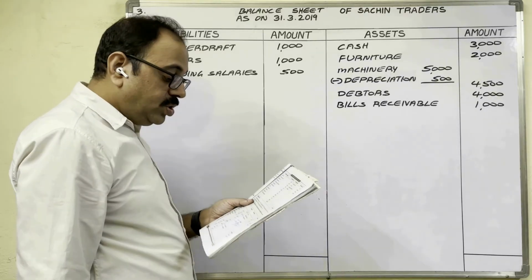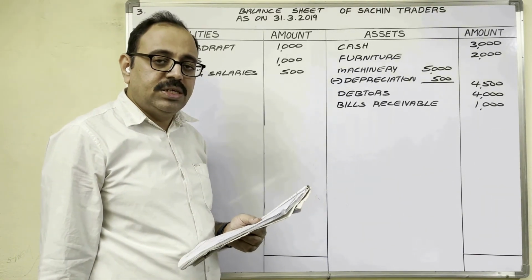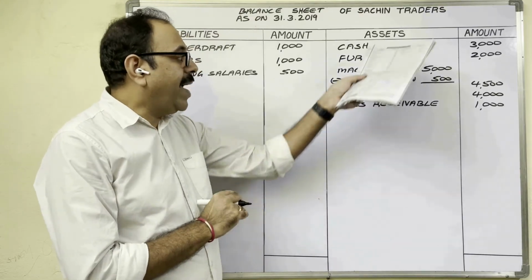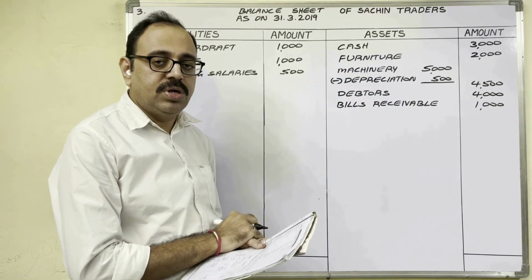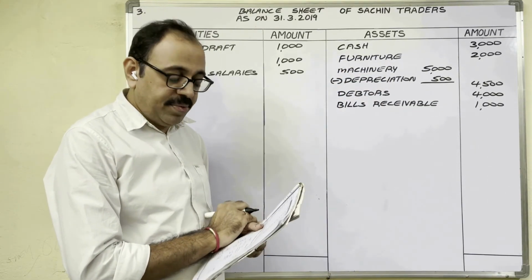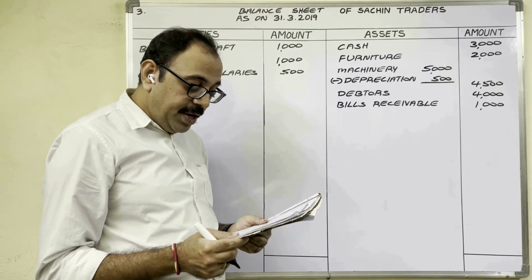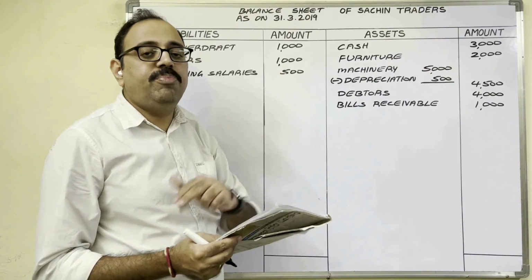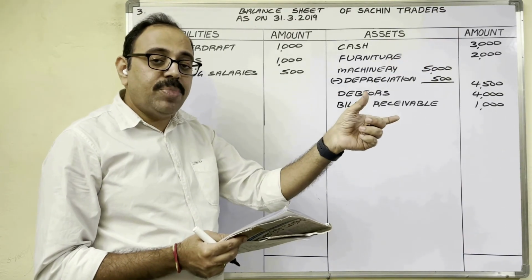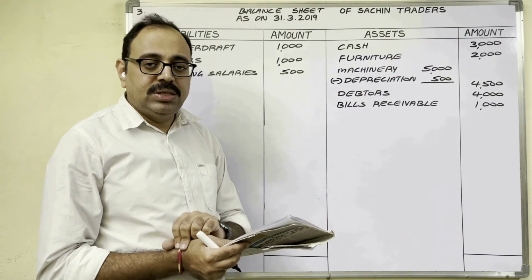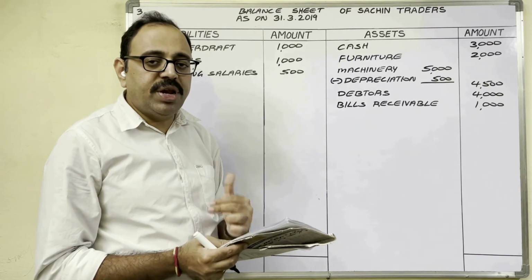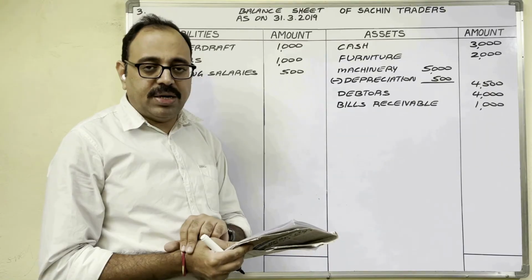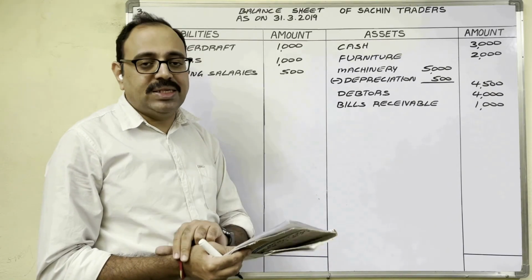Next, closing stock. It is an asset. 1 time trading account credit side. Second time in balance sheet on asset side we have to show. But we will show that at the end. Prepaid insurance. So next year insurance amount now only we paid. So insurance company became liable to us. So without receiving insurance benefit, we paid premium to them. So benefit should come from that company. Means it is an asset.